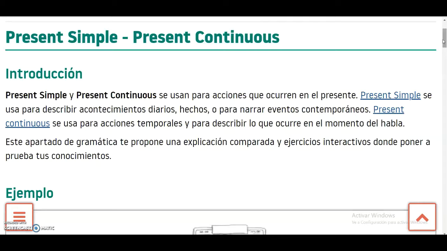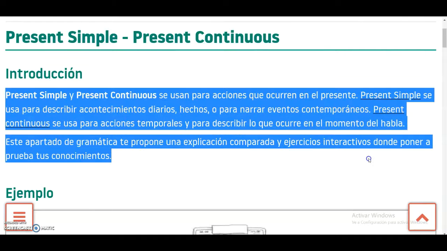But the difference with the continuous is that the continuous is temporarily happening with the ing. It's happening in the moment. That's the main thing. And also with the continuous you can talk about the near future, okay, a future that is not so far. That's why you have two points of view on this, and you can find the explanation here in Spanish about the two tenses.